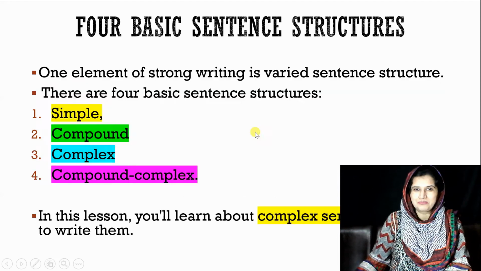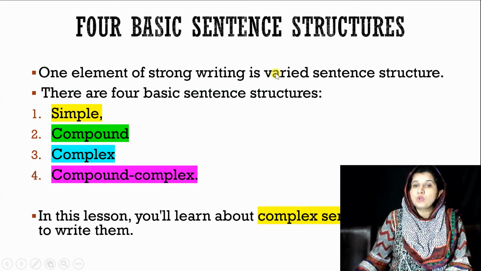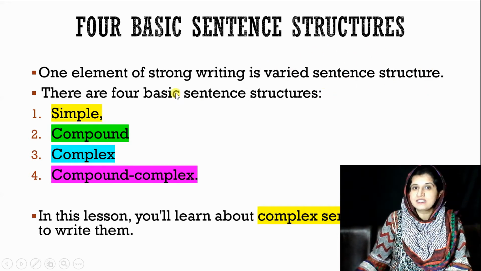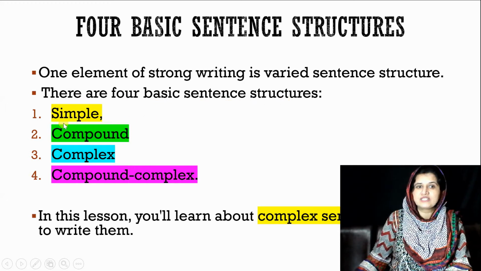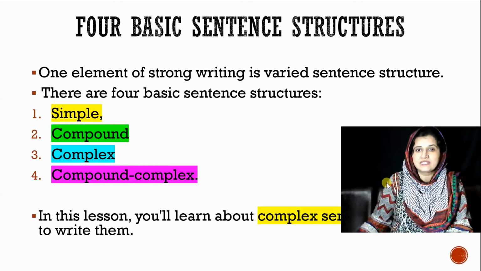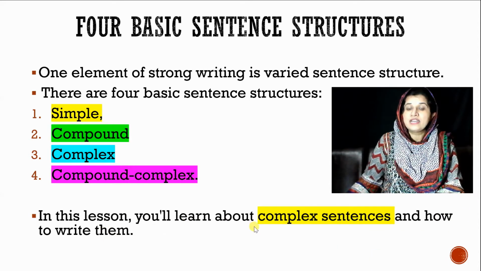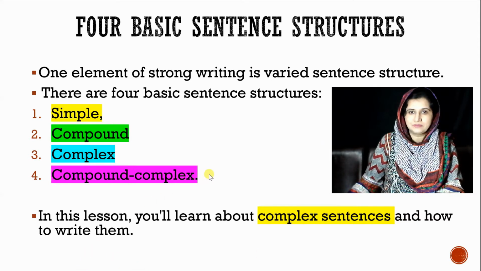Today we'll see how to structure and what are the common practices of complex sentences. One element of strong writing is varied sentence structure. It means that if you are writing a variety of sentences in your writing, you have strong writing skills. There are four basic sentence structures: simple, compound, complex, and compound-complex. Your writing should be a combination of all these types of sentences. In this lesson, you will learn about complex sentences and how to write them.